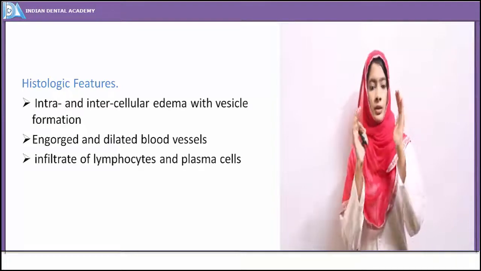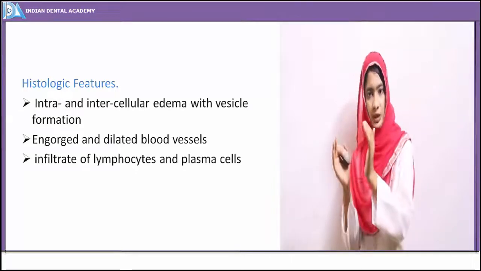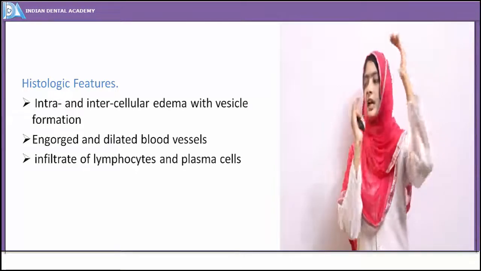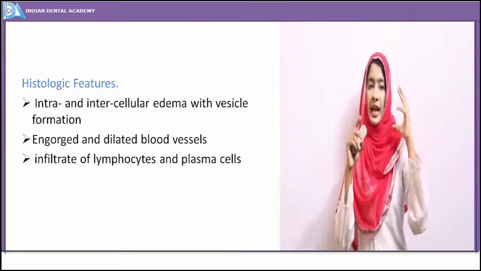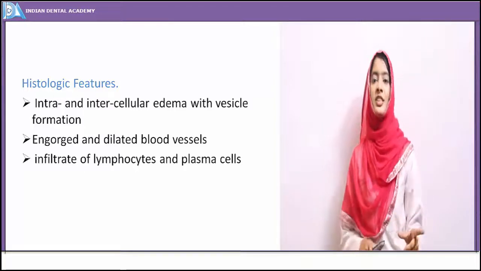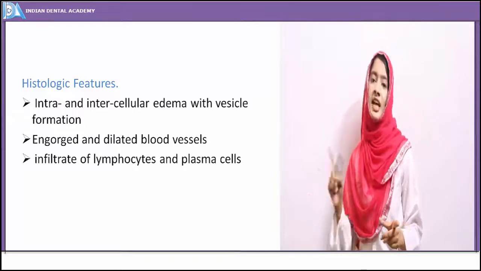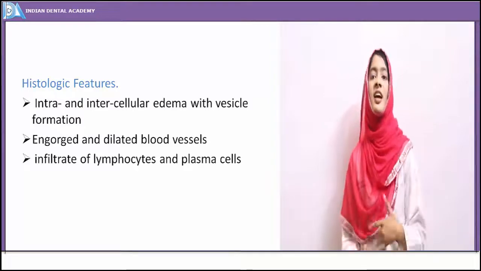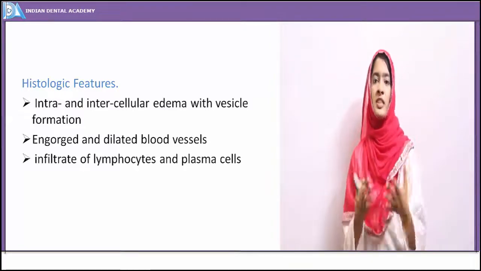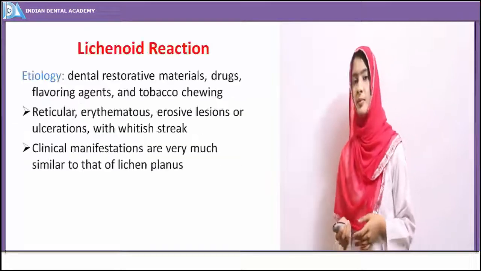Because of the inflammation, the blood vessels are dilated and engorged, and there are lymphocytes and plasma cells, because they are the mediators of inflammation.